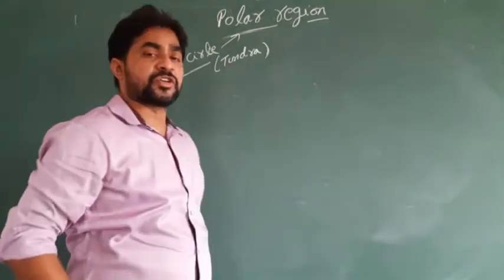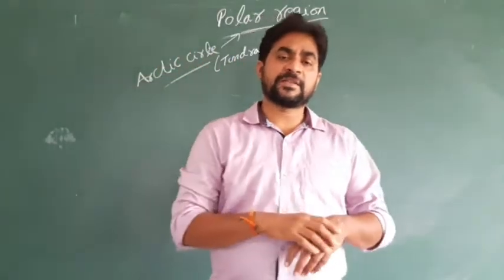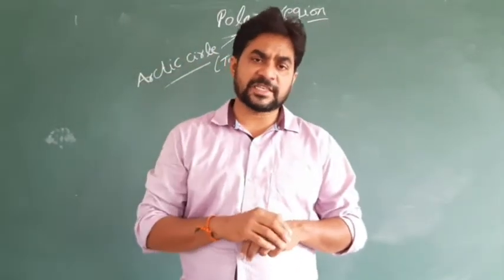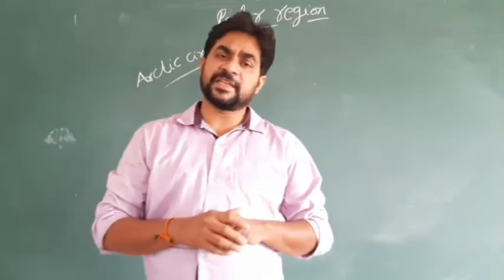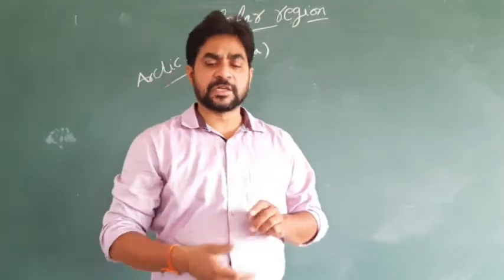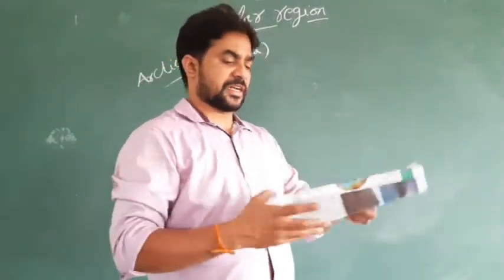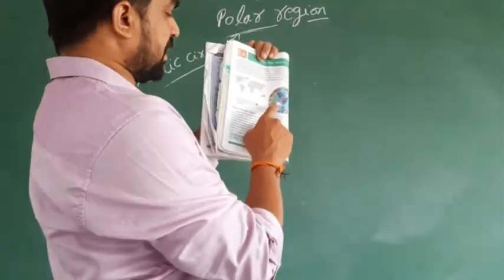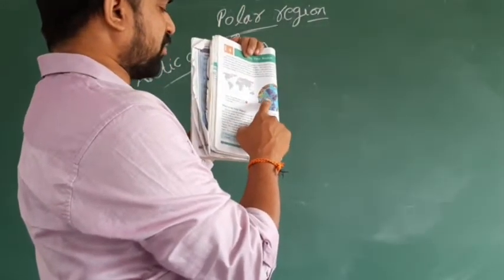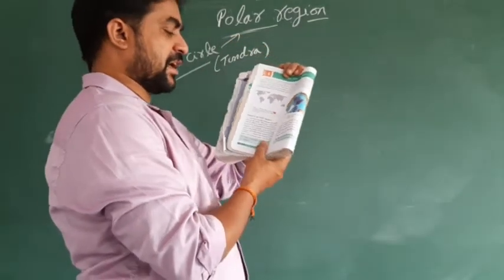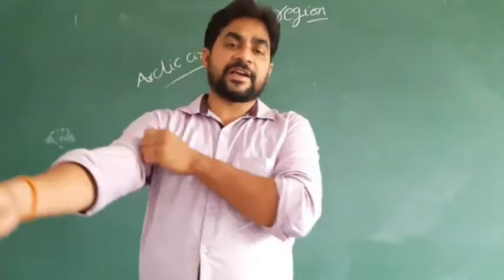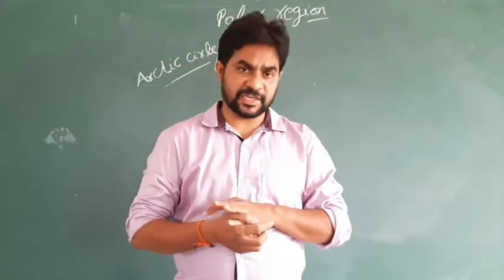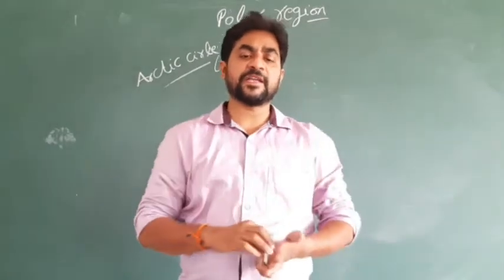Tundra means very cold. So the north, 66 and a half degrees to 90 degrees, is called the Arctic Circle, and this Arctic Circle is also called the polar region or the tundra region. See in your textbook, the white color symbolizes the Arctic region, and the others are called polar regions. Here we can also find tundra vegetation. Tundra means very cold.